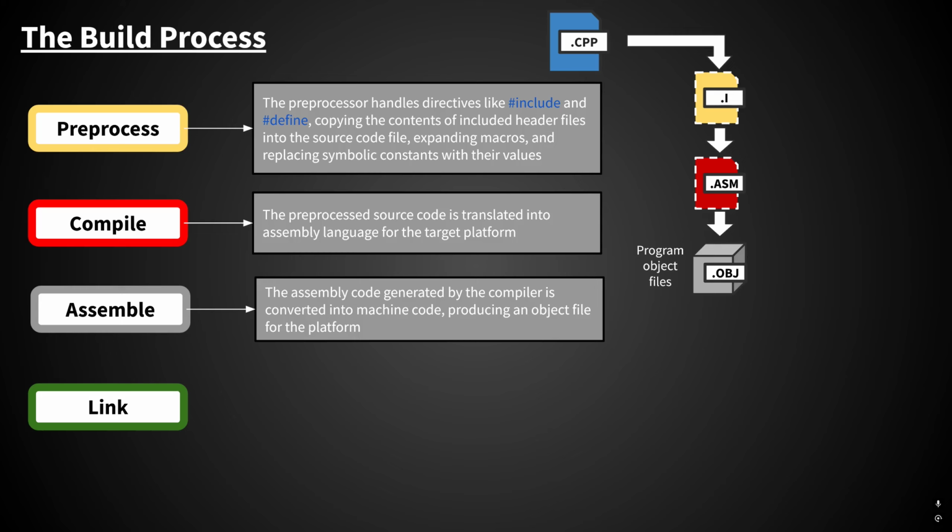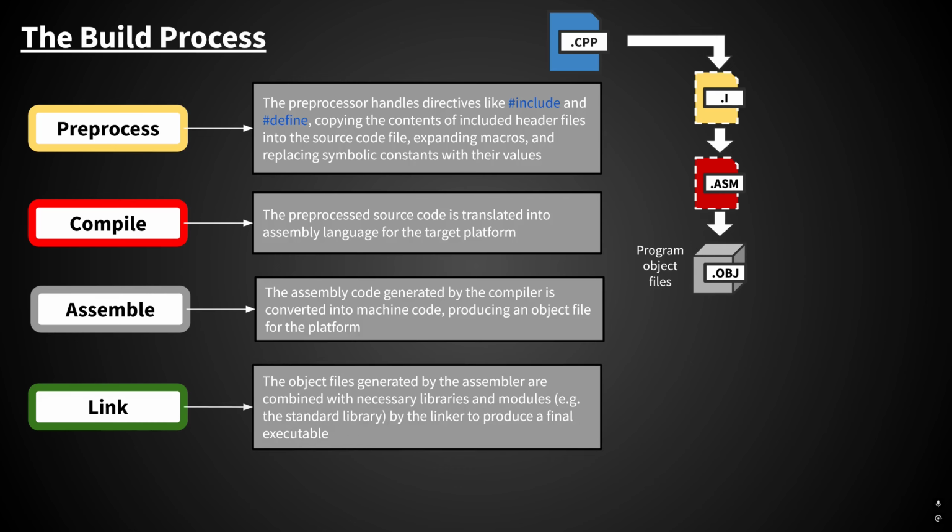The final stage in a build is the linker stage, and it's probably the most important. A linker is a tool in the C++ build process that combines multiple object files into a single executable. It resolves references between the object files by matching function calls and variable usages with their definitions, and it handles address allocation for the code and data used in the program.